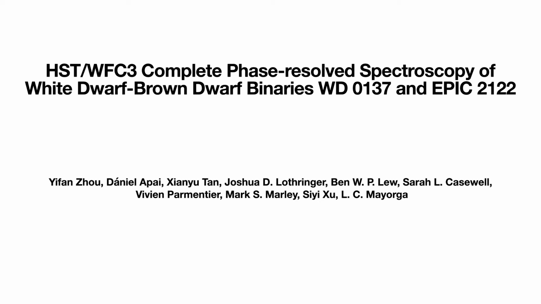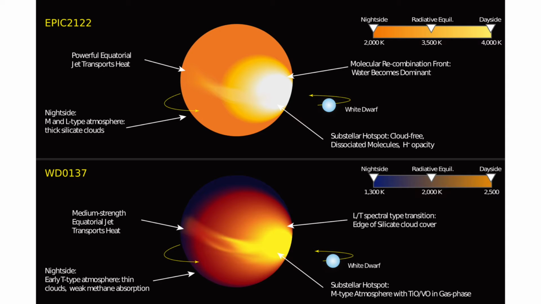This is a video abstract for the paper titled "HST Wide-Field Camera 3 Complete Phase-Resolved Spectroscopy of White Dwarf-Brown Dwarf Binaries WD0137 and EPIC 2122." In this work, we use time-resolved spectra taken by the Hubble Space Telescope Wide-Field Camera 3 G141 grism to explore